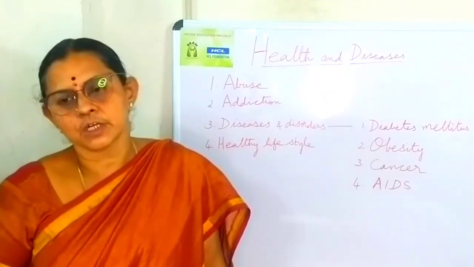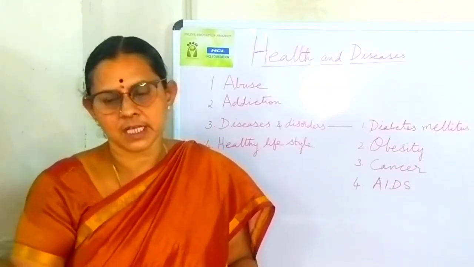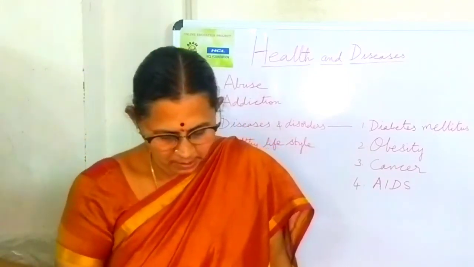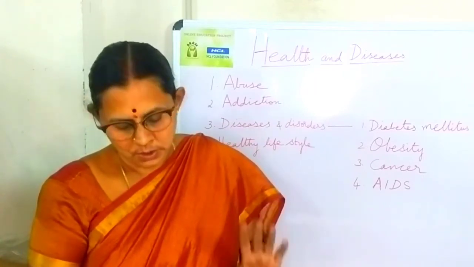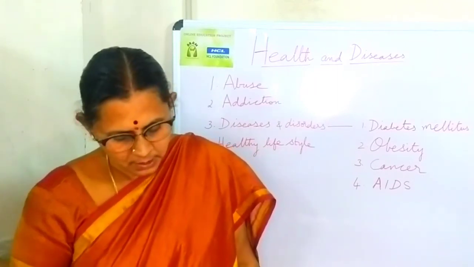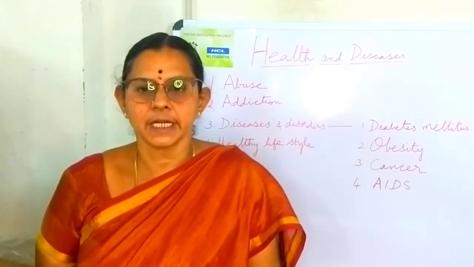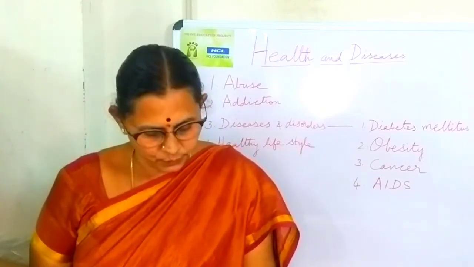Then prevention and control of AIDS. What are all the things we saw in transmission that should be avoided? Mainly, first, having safe sexual practices will reduce the probability of AIDS. And then before blood transfusion, screening the blood to make sure it is negative, and only then getting it administered.